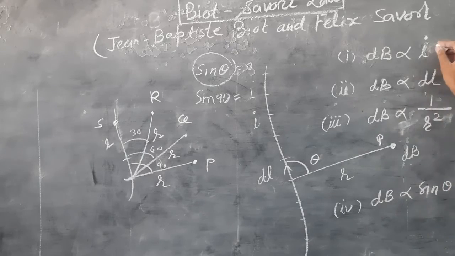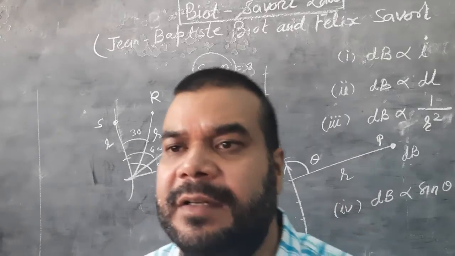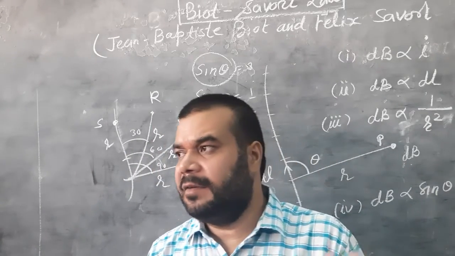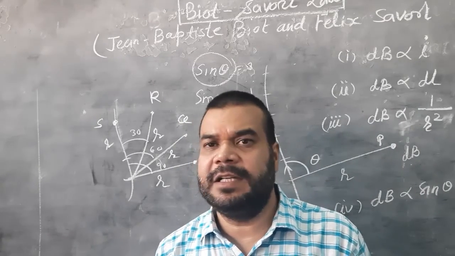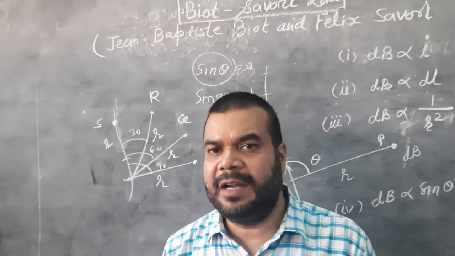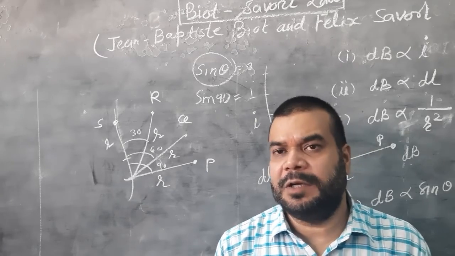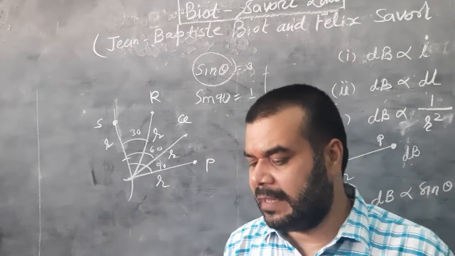So we can say the magnitude of the magnetic field at point P depends on four quantities. These are the current I, the length of the small element dl, the distance from dl to the point, this is r, and the sine theta.